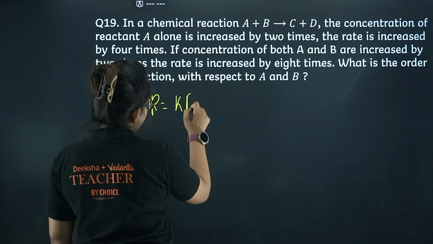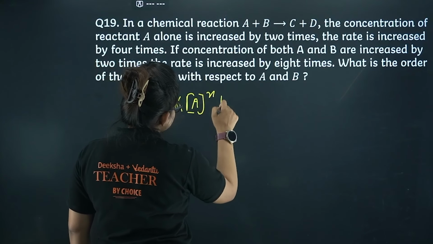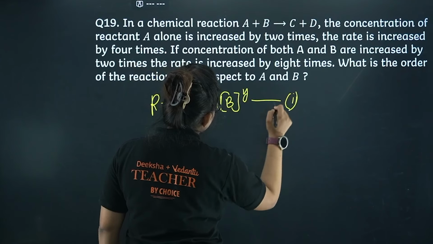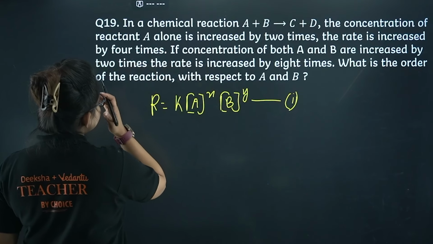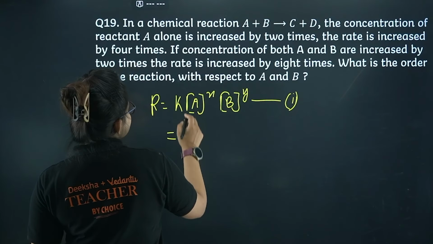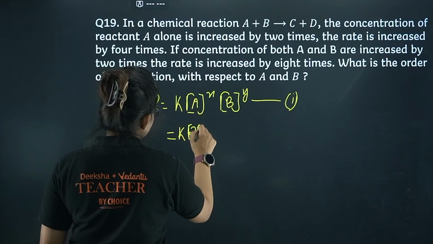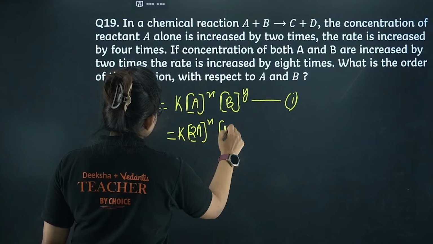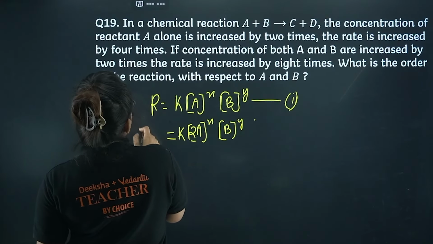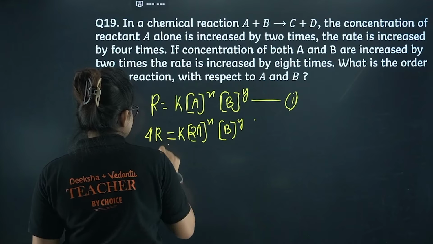Let's say R equals K of A power X into B power Y, let it be equation number 1. Next they are saying if let's say A is increased 2 times, so K into 2A power X, B power Y, let it be 4 times, 4R, fine.